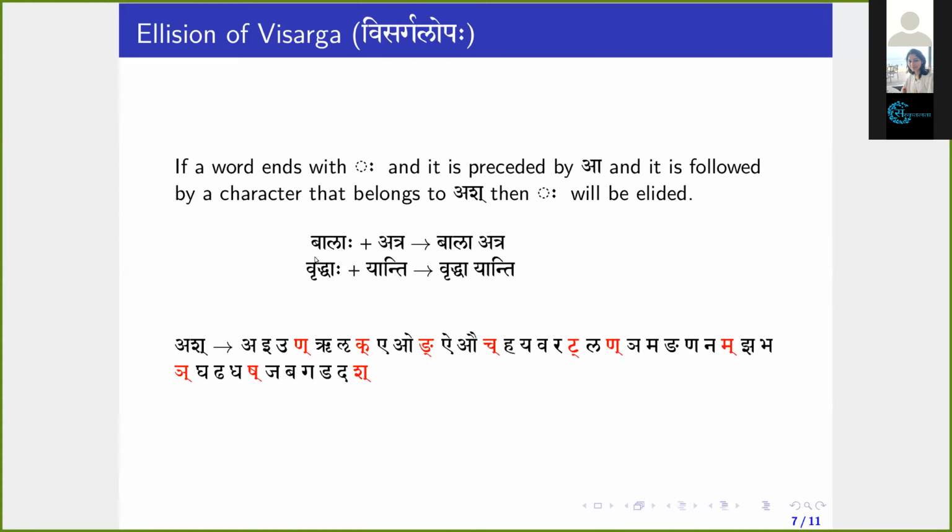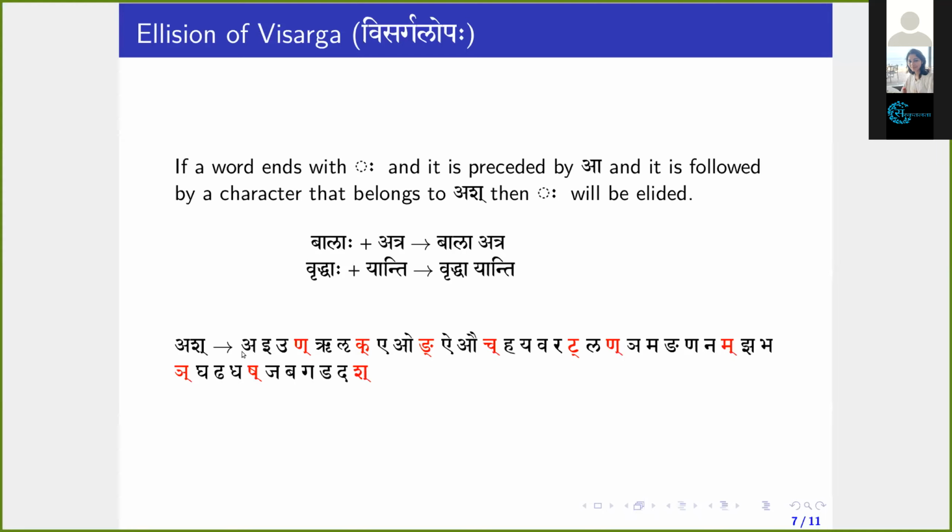For example, balaha. The word balaha ends with visarga, which is being preceded by akara. So the condition is satisfied. And it is being followed by the word atra that commences with a.